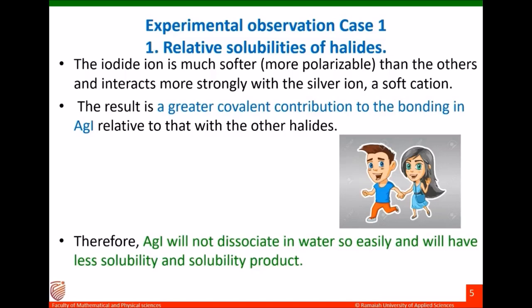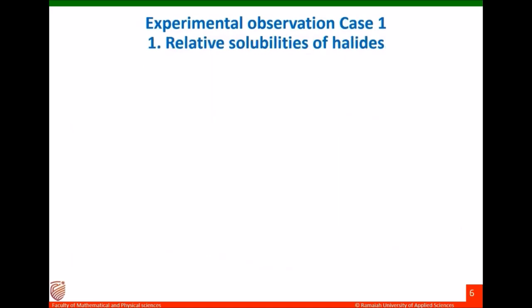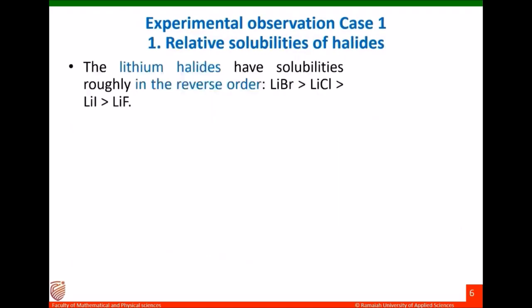The order of solubility in silver halides will be silver fluoride having the highest solubility, followed by silver chloride, silver bromide and silver iodide. But we found that in the lithium halides, the solubilities are roughly in the reverse order. There, lithium fluoride was showing the lowest solubility. Now we will explain the reason behind it.